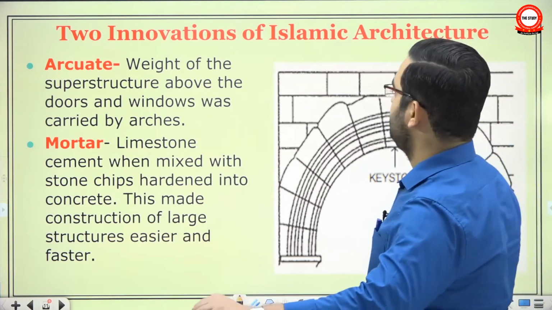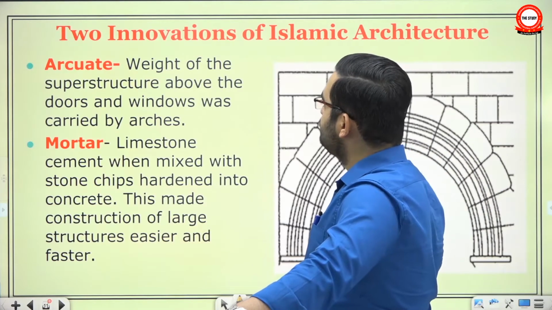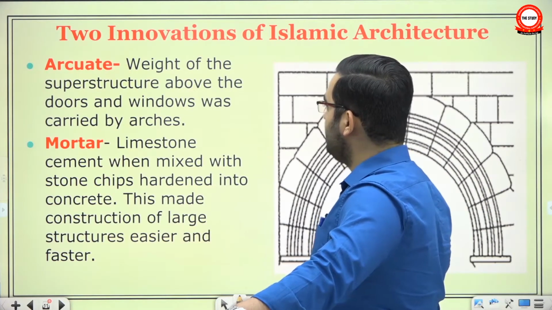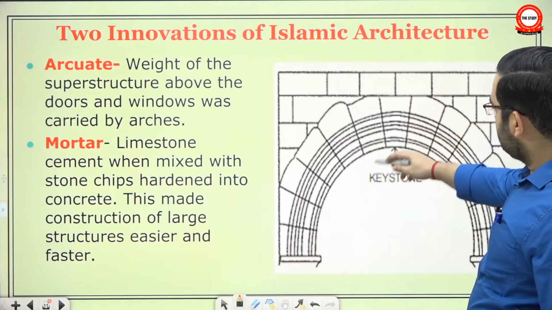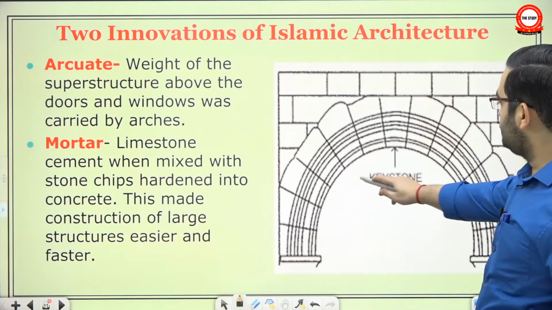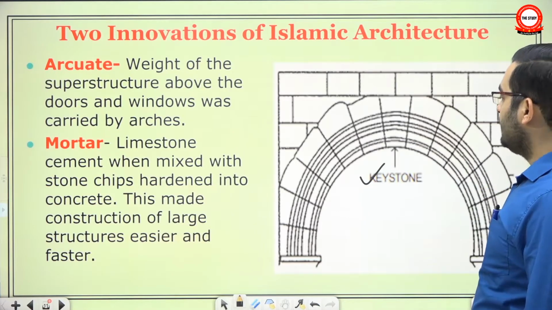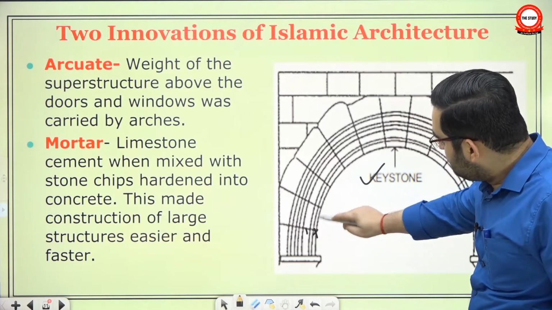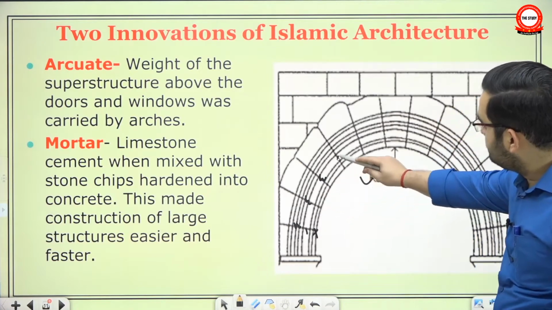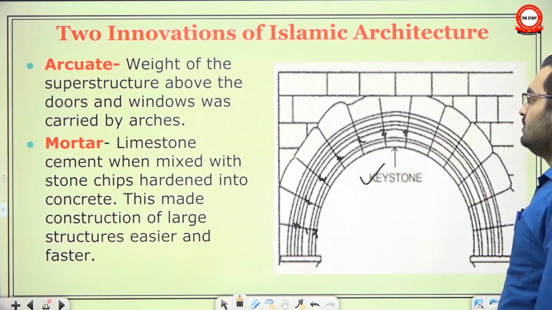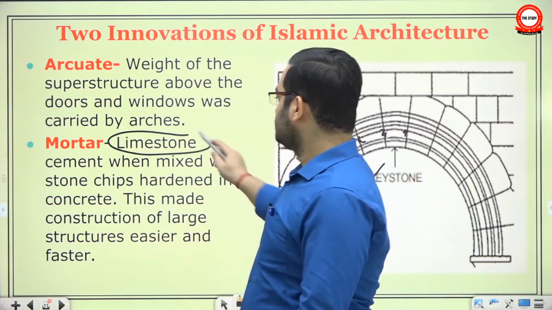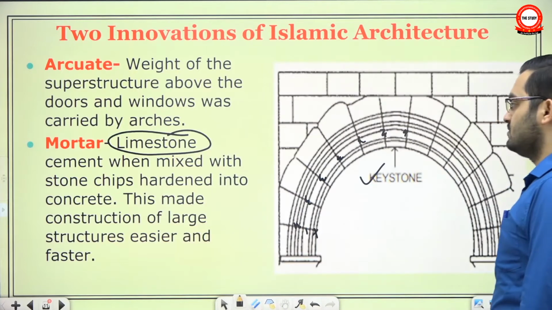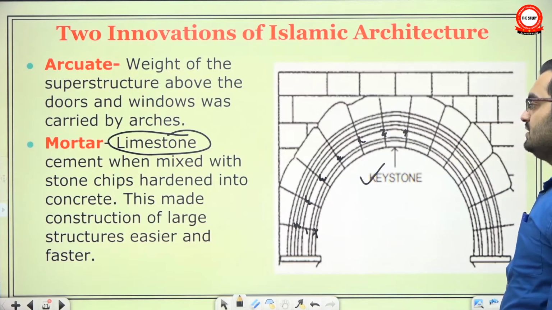Two innovations of Islamic architecture: arcuate. The weight of the superstructure above the doors and windows was carried by arches. The weight is being carried by the arch, and even in the arch the stones are stacked in such a way that the keystone is the most important stone. And mortar: you can see the borders of these pieces, and how these individual pieces are held together with the help of a mortar that uses limestone. Limestone cement, when mixed with stone chips, hardened into concrete. This made the construction of large structures easier and faster.